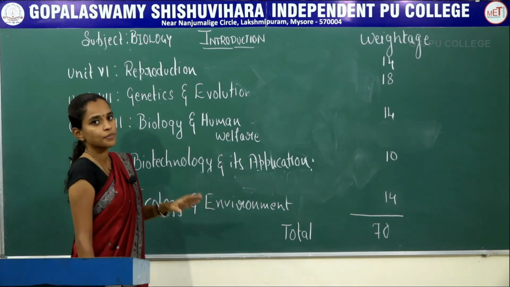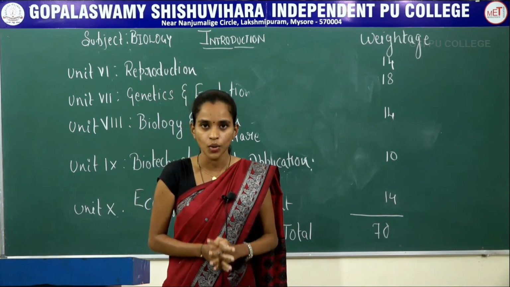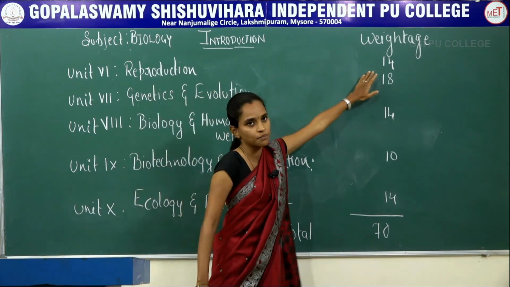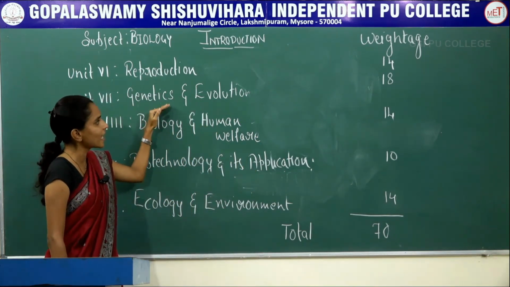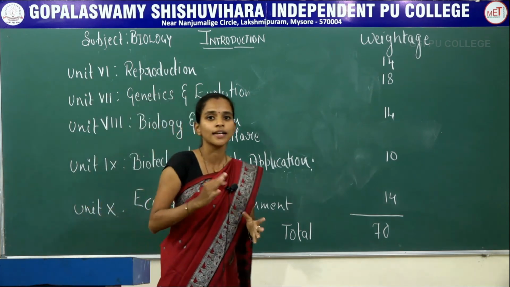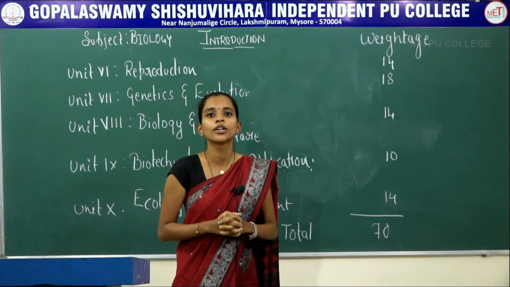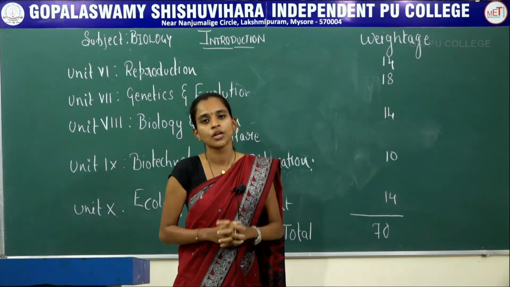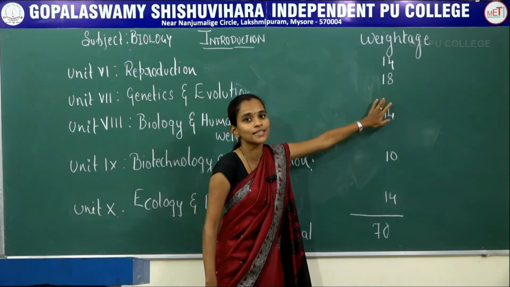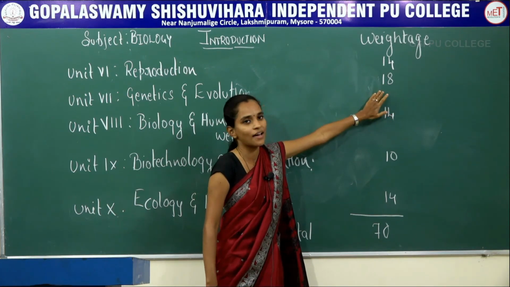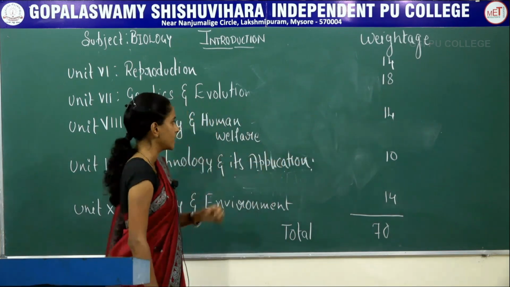So once again, to give a short note: unit 6, reproduction, includes 4 different chapters, that is reproduction in organisms, sexual reproduction in flowering plants, human reproduction and reproductive health, which has a weightage of 14 marks. Next, unit 7, which includes genetics and evolution. Here it includes 3 different chapters: principles of inheritance and variation, molecular basis of inheritance, and evolution. Including the 3 chapters, the whole unit has a weightage of 18 marks, and this is a very important unit because, if you compare the rest of the units, this has more marks compared with its weightage.